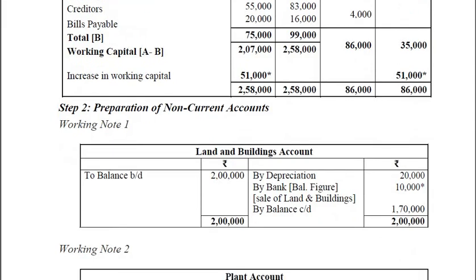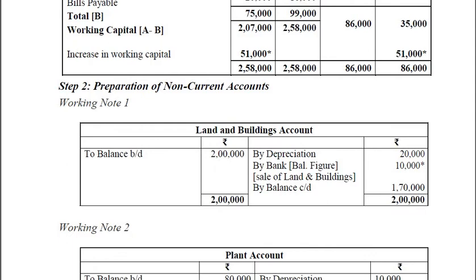Step 2, preparation of non-current accounts. So we need to do the working notes. Working note 1 for land and building account. The opening balance is 2 lakh, to balance brought down 2 lakh. By depreciation, we need to provide the depreciation of rupees 20,000. Then closing balance, by balance carried down 1,70,000. The closing balance of land and building is 1,70,000. So the balancing figure, 2 lakh minus 20,000 and 1,70,000, the remainder 10,000 will be the balancing figure as by bank account.